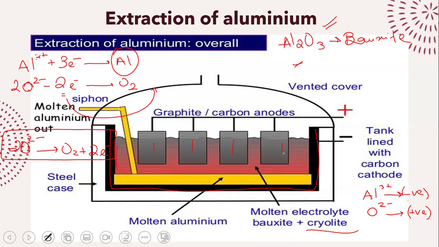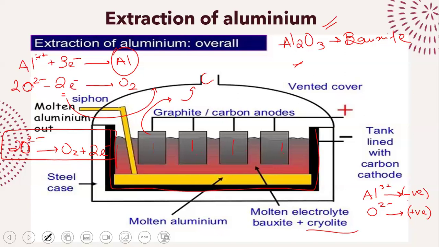Why? Because the anodes are made up of graphite. Graphite is carbon, right? The carbon reacts with oxygen to give you carbon dioxide and carbon monoxide. So what happens is that since the anode is reacting with the oxygen, it starts to slowly finish up. It starts to wear off. So we have to replace them frequently. But this is how extraction of aluminium is done.